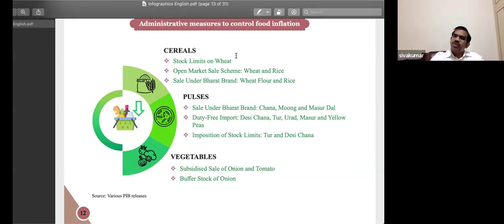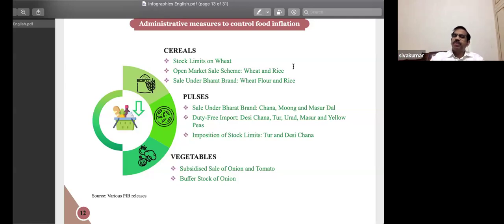Open market sales scheme. What do you mean by open market sales scheme? At times when there is a severe shortage and rise in prices, the government of India, through its nodal agencies like FCI, brings the output to the market from its buffer stock and places it for open market sale. In the good old days, the FCI used to sell this produce to traders and wholesalers to increase the supply and cool down prices. But now the government has taken a step ahead.